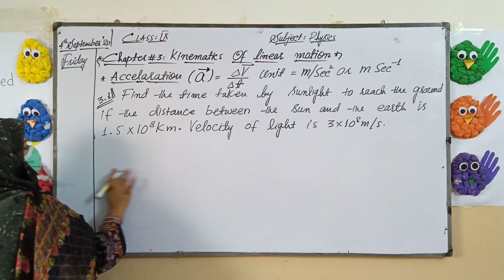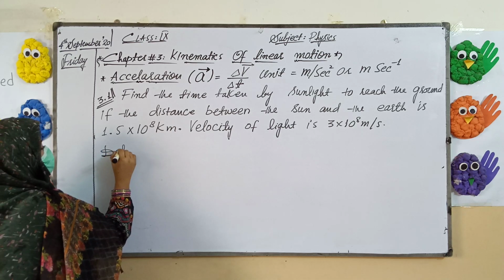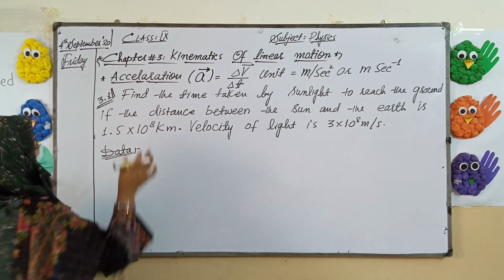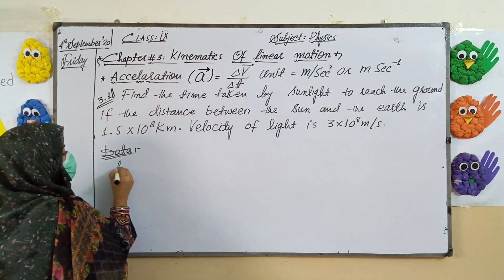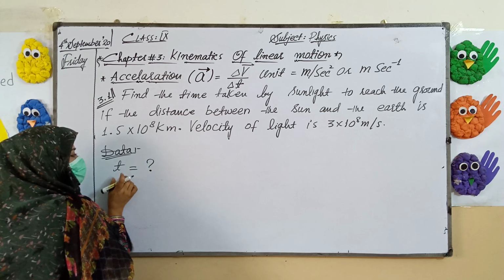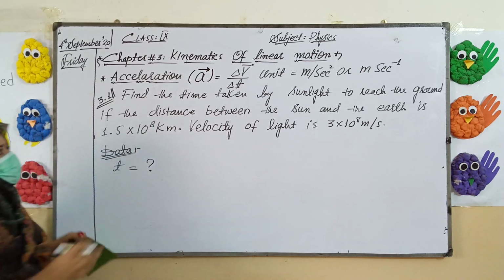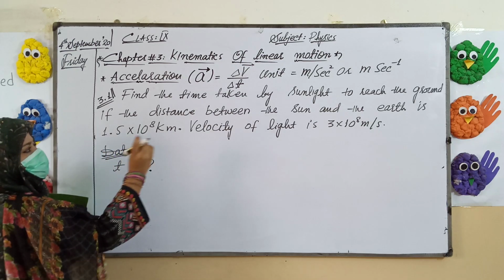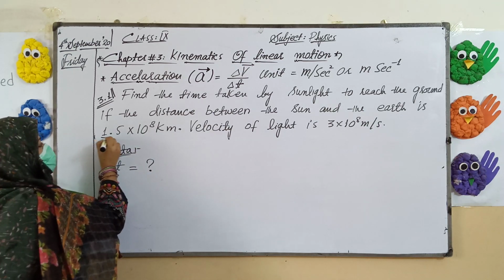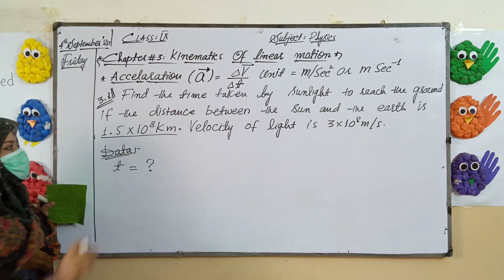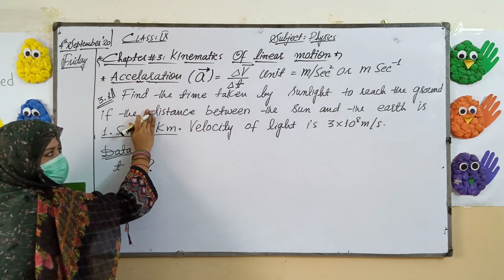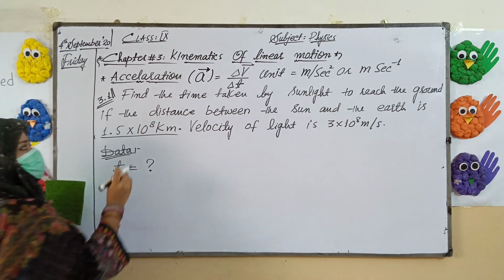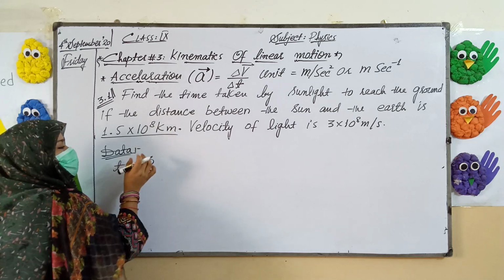Now whenever you are solving a numerical, as you are reading it, write what is given and what you have to find out, such as find the time. What do we have to calculate here? We have to calculate time. We will symbol the time with a small t. Kilometer is the unit of distance or displacement. So if you are not understanding what the value is indicating, just focus on the unit. It will tell you what is given here.